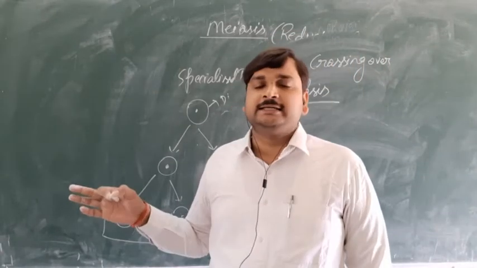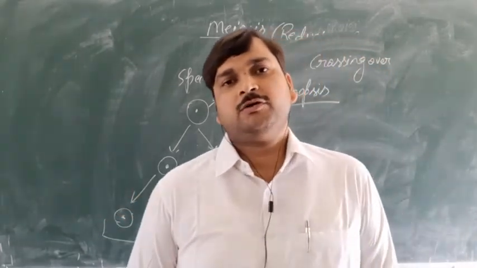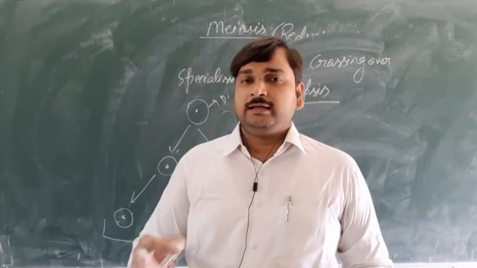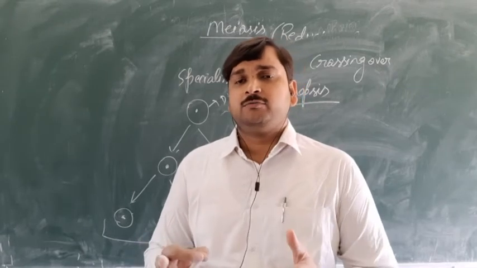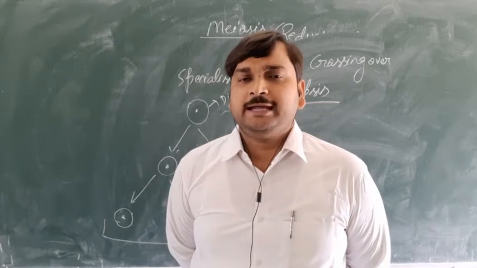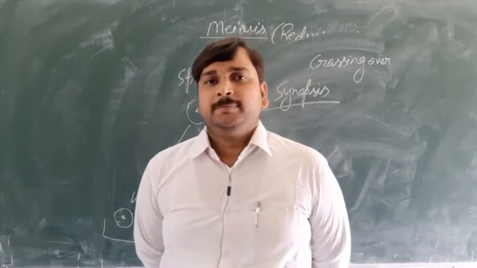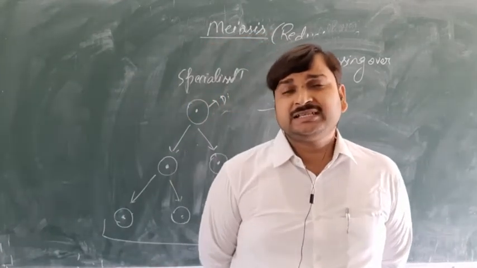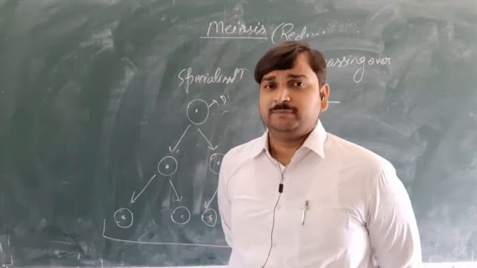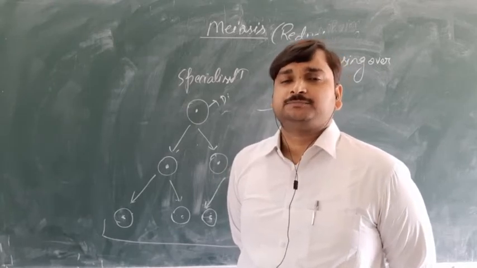So basically what will happen in synapsis: in the case of a diploid cell, they will have the chromosomes in the form of pairs. The diploid cell will arrange its chromosomes in the form of pairs. For example, you know that in our body we have 46 chromosomes in the form of 23 pairs. That means there will be 23 sets of chromosomes which will be present in the form of pairs.